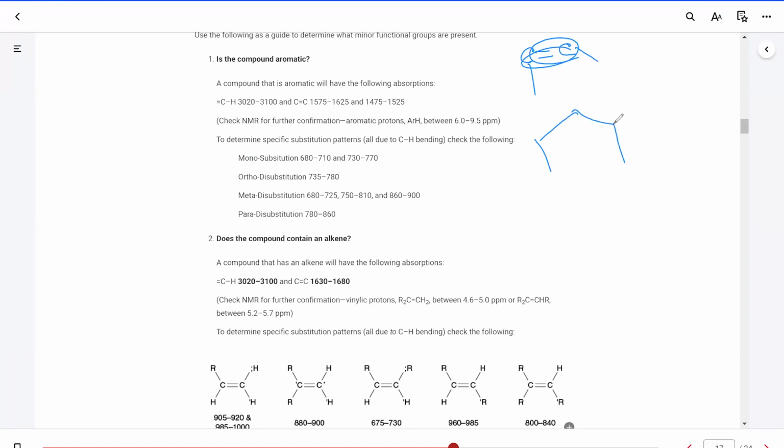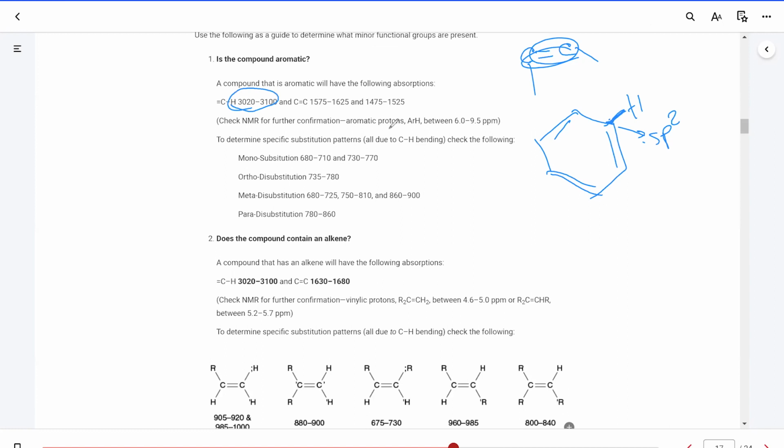We are also looking for a CH bond, and that CH bond coming from the aromatic ring is from an sp2 hybrid carbon. The hydrogen attached to it would show a signal higher than 3000, so it's going to be between 3000 and 3100.